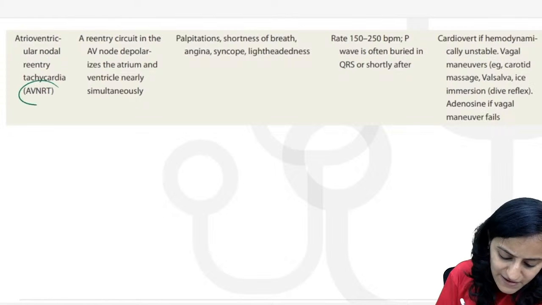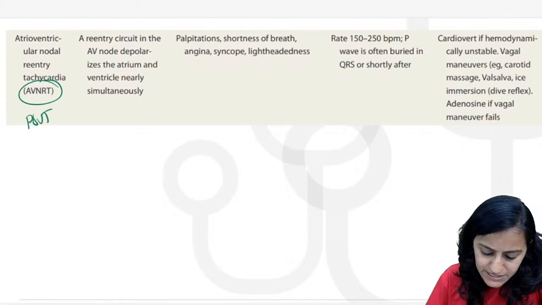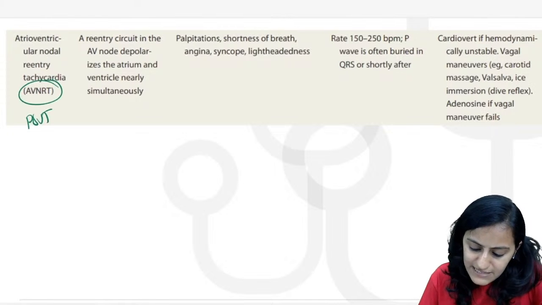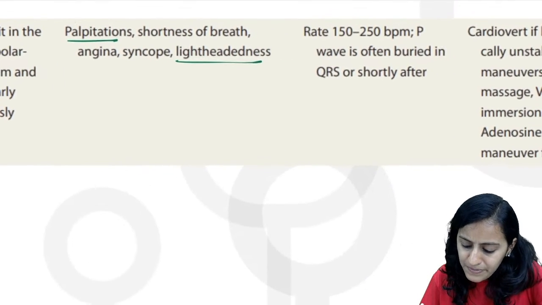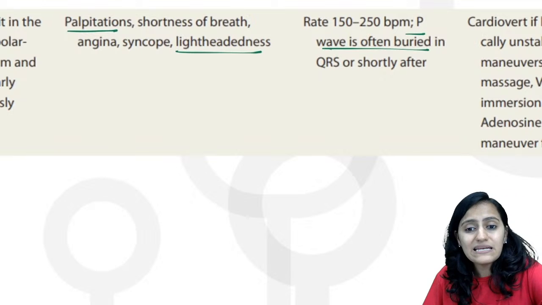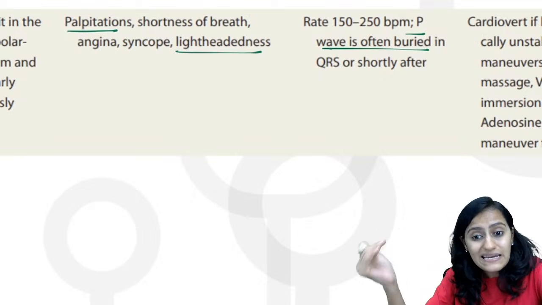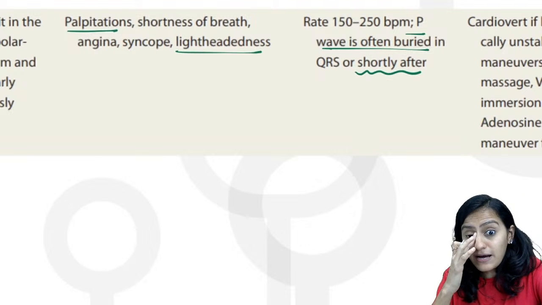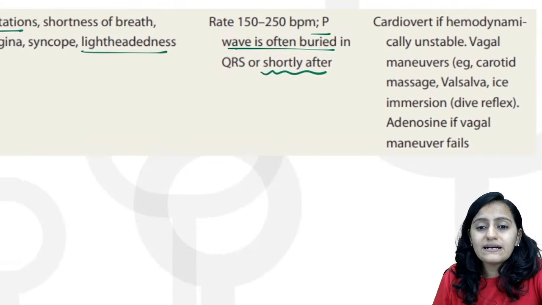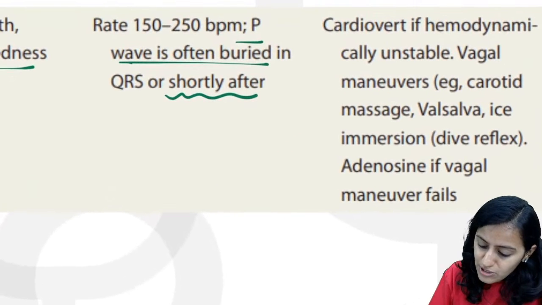And next one, AVNRT, that is like PSVT. In PSVT, we know that palpitations and lightheadedness is what the patient can come with. The P wave might be buried in the QRS or it can come later on also, right? So basically the P wave can come after the QRS as well. And remember that here the rhythm is regular.